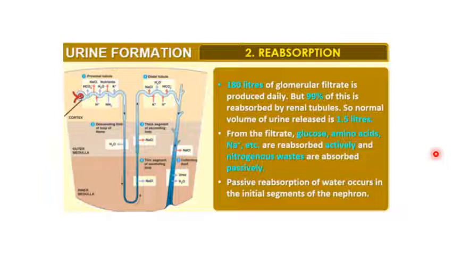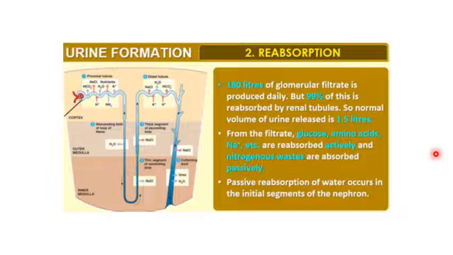So, normal volume of urine released is about 1.5 liters. As I told you, our body cannot afford to waste glucose, amino acids, sodium. So these materials are reabsorbed actively. Active transport means it is going from lower concentration to higher concentration. And nitrogenous waste are absorbed passively. That means they are going from high to low.